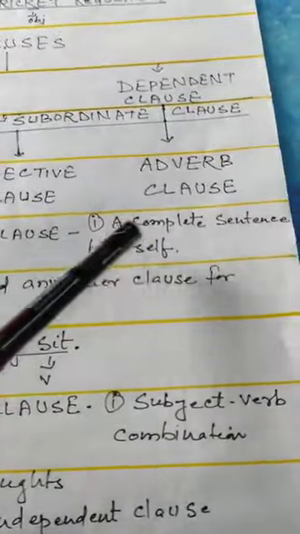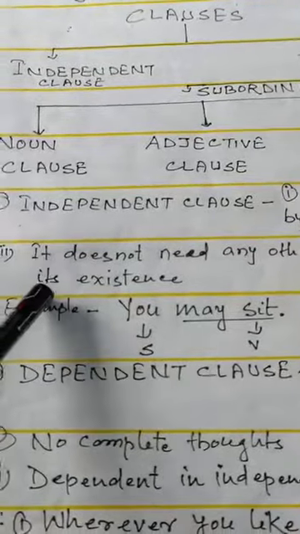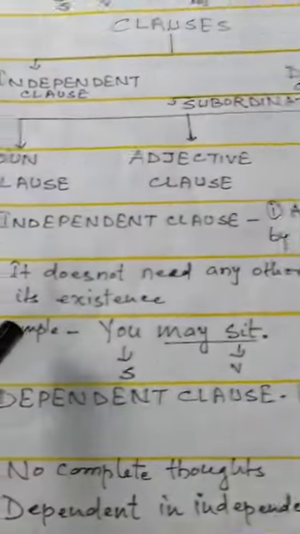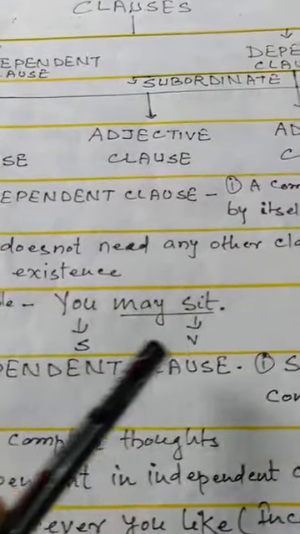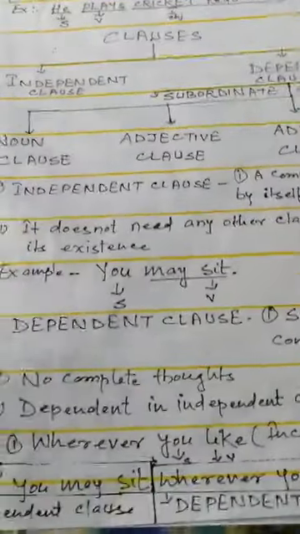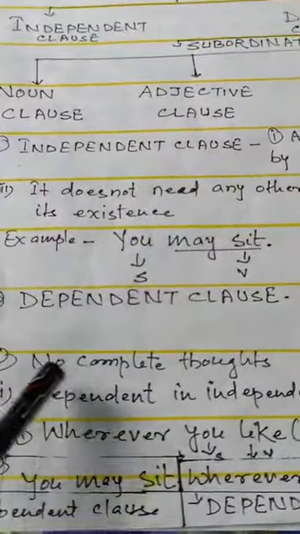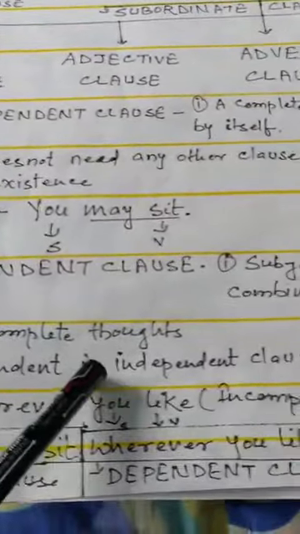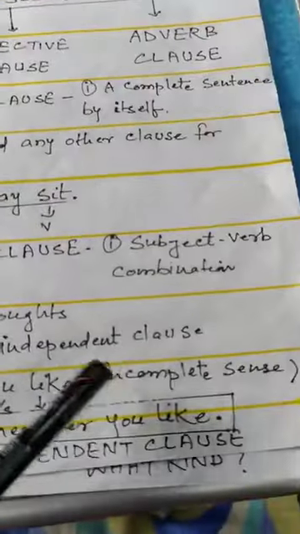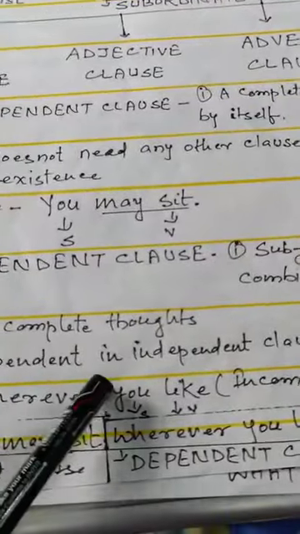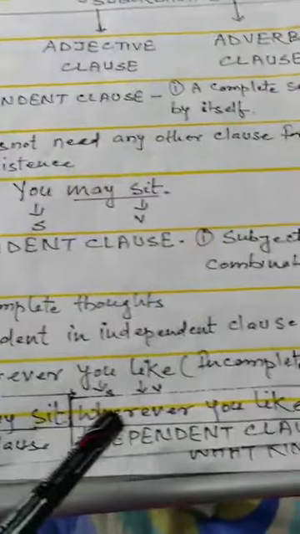An independent clause gives a complete sentence. It is a complete sentence by itself and does not need any other clause for its existence. For example, it has a subject-verb combination and gives complete sense. A dependent clause has a subject-verb combination but no complete thought, and it depends on an independent clause. Here you see 'wherever you like': it gives incomplete sense though it has a subject and verb combination. Now you may sit wherever you like.